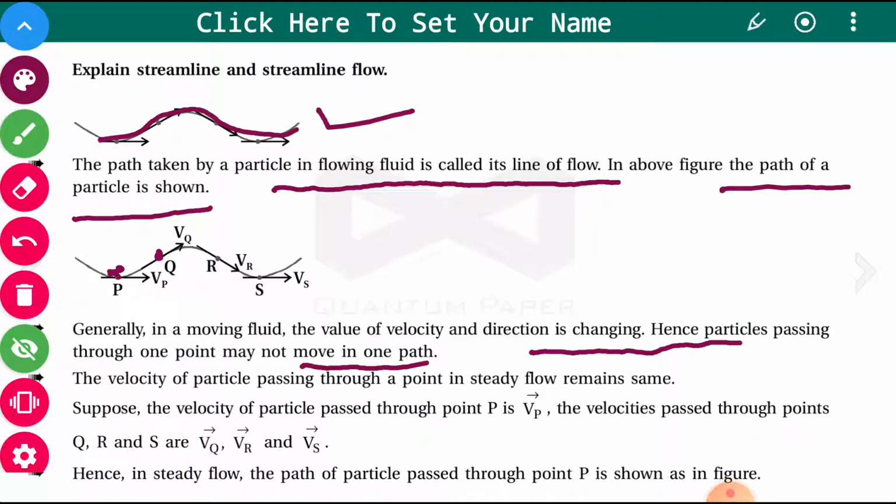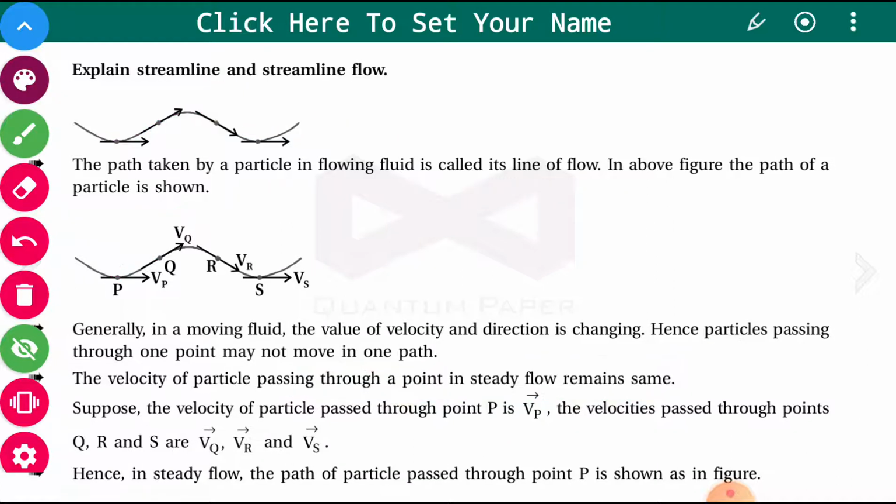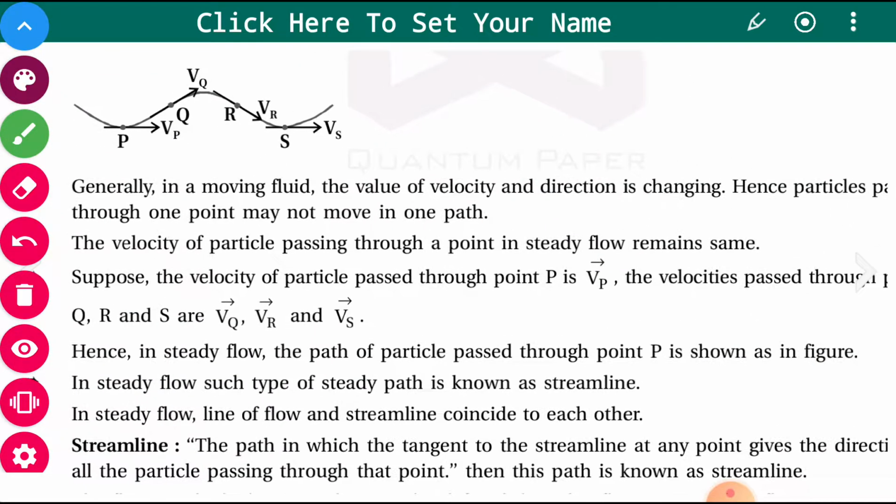Okay, the velocity of a particle passing through a point in steady flow remains the same. For steady flow, the velocity is the same. Now we consider, suppose the velocity of the particle passing through point P. Say for example you have this point P, the velocity is Vp.